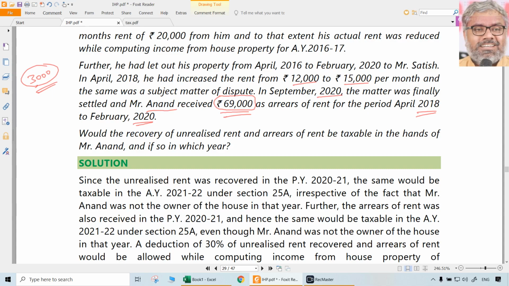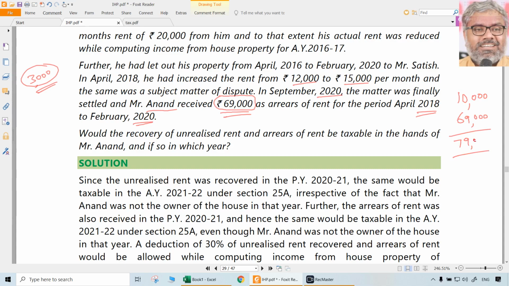So arrears is something which is originally not received, now received. Why does that happen? Generally because of a court dispute which gives a judgment retrospectively, and all those past dues also have to be paid by the tenant to the owner. And like that, the tenant, this Satish, has paid Mr. Anand 69,000 rupees as arrears of rent. Simple. That is taxable also. So 10,000 rupees is also taxable, and 69,000 rupees is also taxable, both under section 25A.